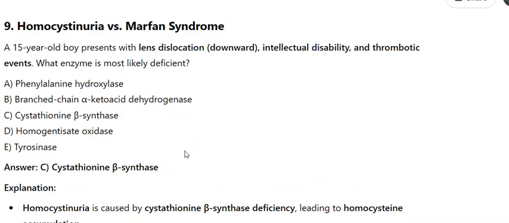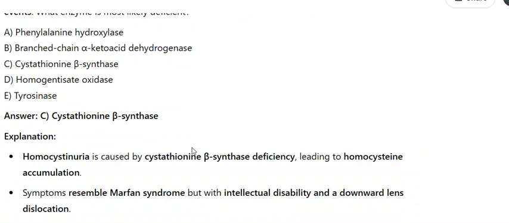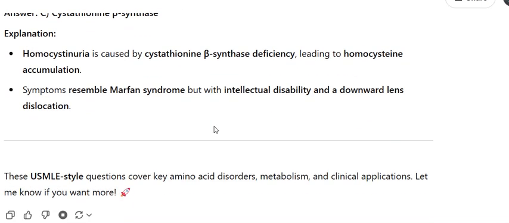Cystathionine beta synthase. Explanation: homocystinuria is caused by cystathionine beta synthase deficiency, leading to homocysteine accumulation. Symptoms resemble Marfan syndrome, but with intellectual disability and a downward lens dislocation. These USMLE-style questions cover key amino acid disorders, metabolism, and clinical applications. Let me know if you want more.